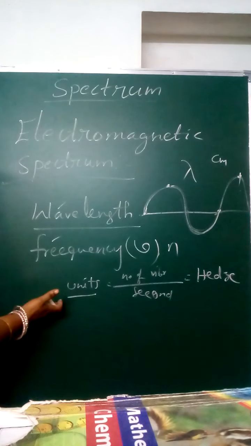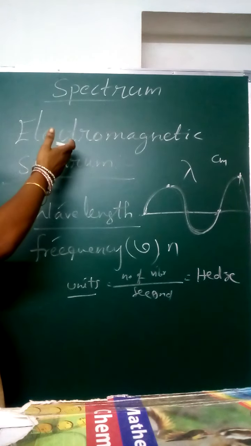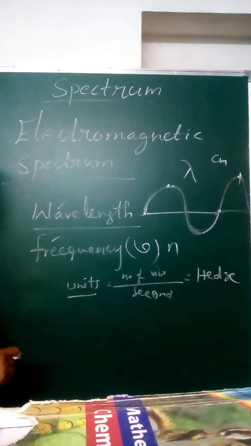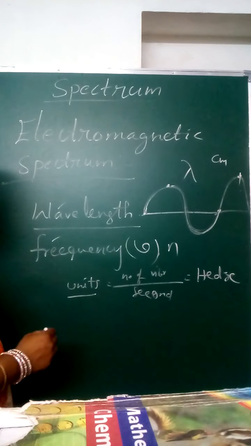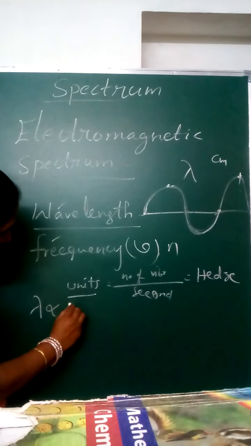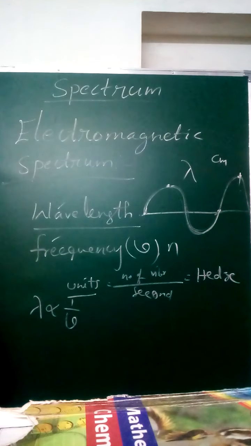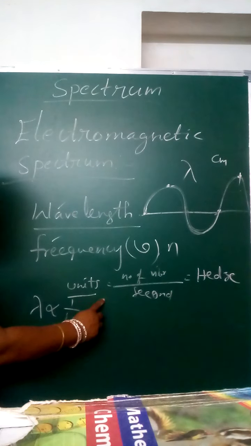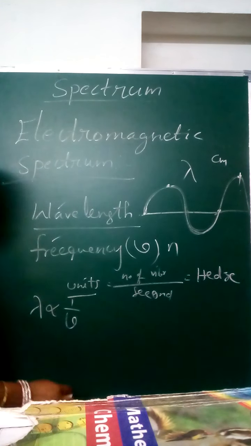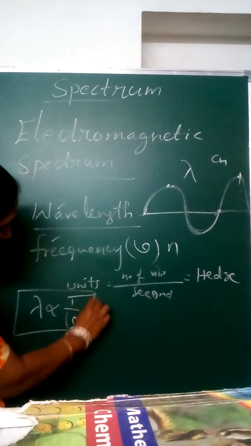But what is the relation between these, and why do we have to know it before going to the electromagnetic spectrum? Wavelength lambda is proportional to 1 by nu. So if frequency increases, wavelength decreases. That is why this relation is very important to us.